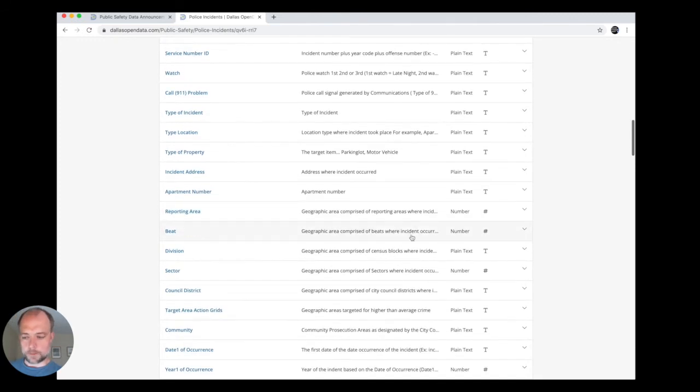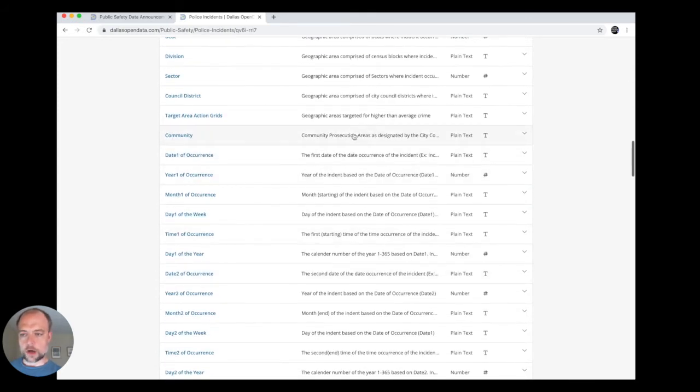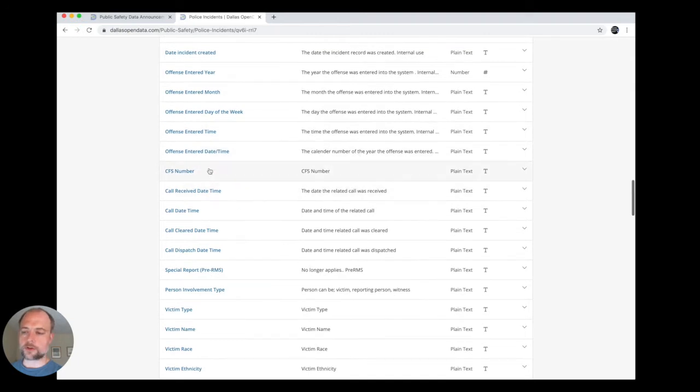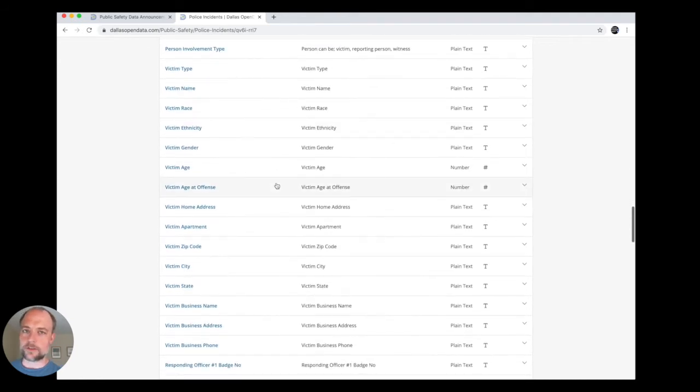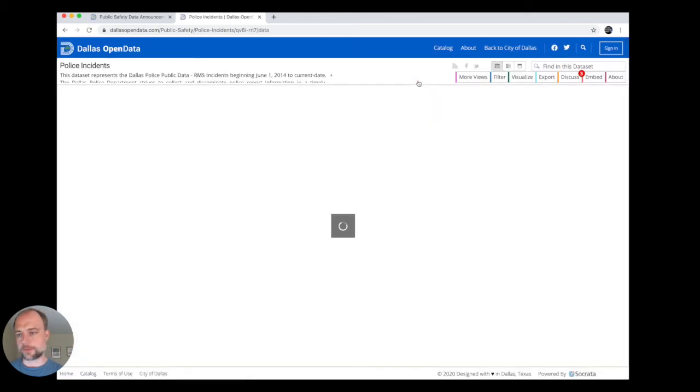Reporting area, beat, division, sectors, that's described, that's really great. The target area action grids, these are geographic areas with targeted enforcement based on their crime rates. So you have some descriptions here. Unfortunately, the CFS number just says CFS number. Doesn't really tell us what a CFS is. So this can be helpful, and we'll see this isn't in all the data sets that we look at. Click on the View Data, and you're going to be taken to the data set itself.